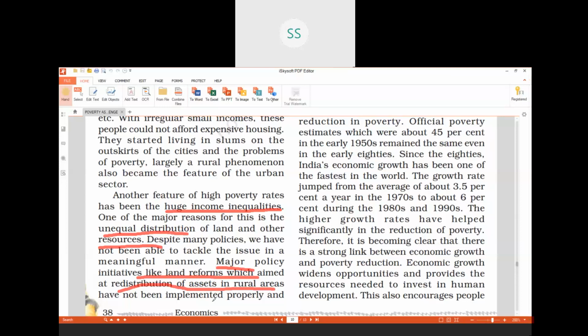So the policy was made as a part of land reform, but how far it is implemented, that's the question mainly. Implementation was not done properly in our country.